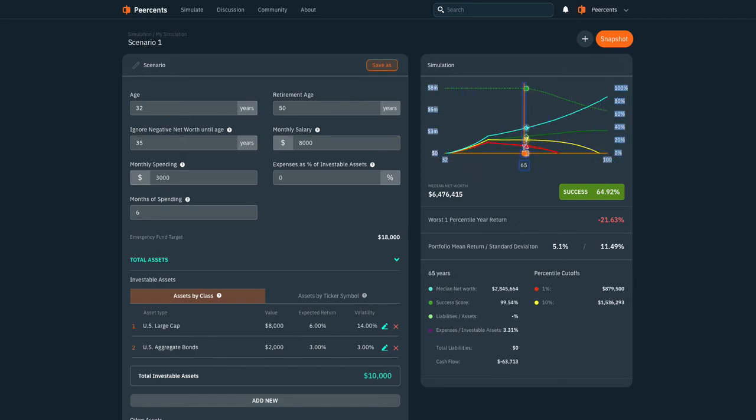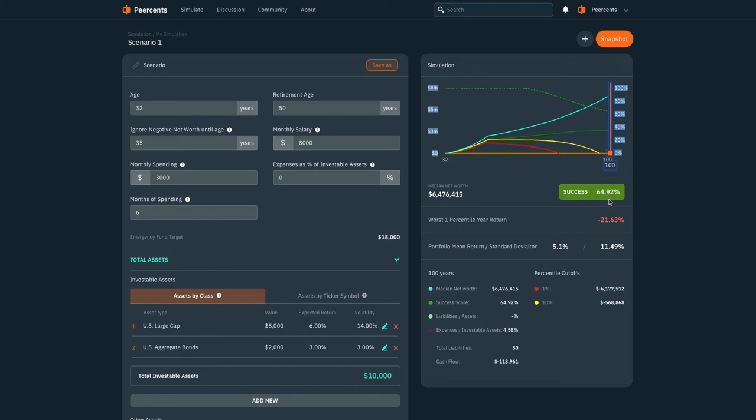I start to have trouble around, I guess around here in my 60s. You can notice when I retire here at about 50, the trajectory of the line noticeably kinks because I no longer am drawing the salary. So it's purely based on portfolio income from that point onward. So what you do at this point would probably be to figure out how you could get this a little bit better.